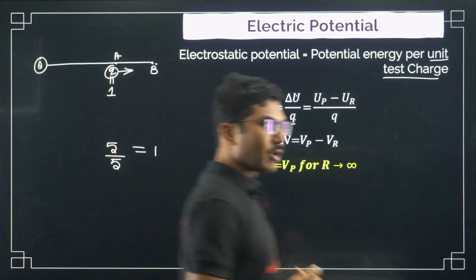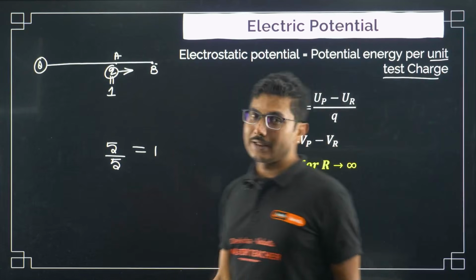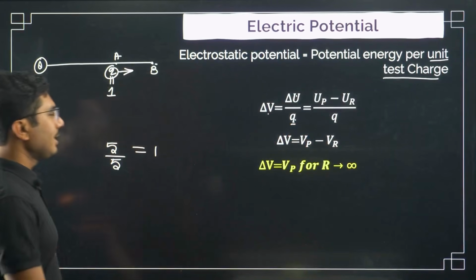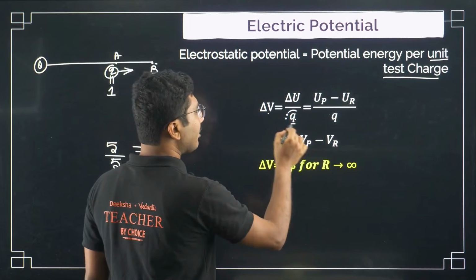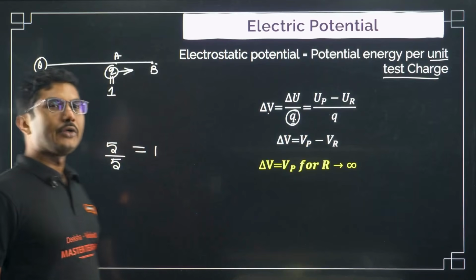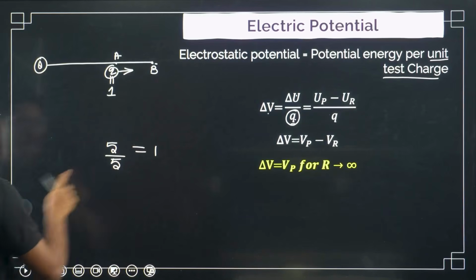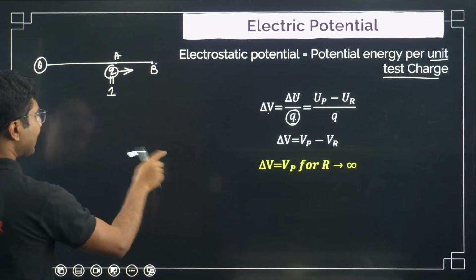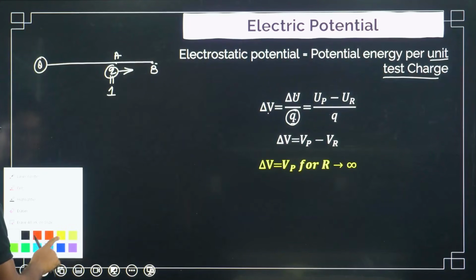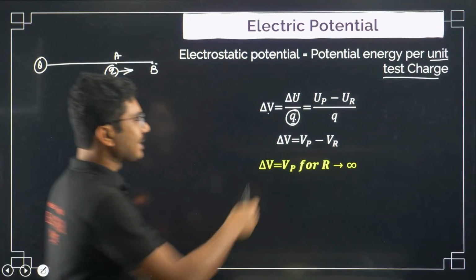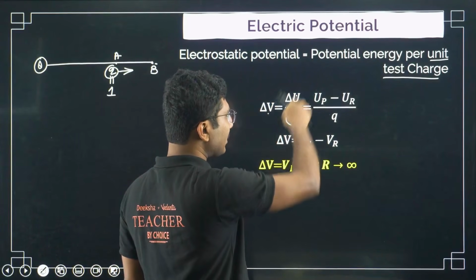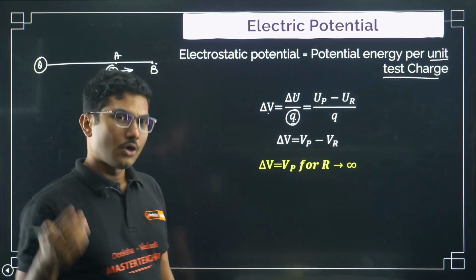So if we want to make Q equal to 1, we have to divide the entire value by that Q. Then Q will become 1. Since there is an expression of Q involved, Q cancels, so that Q becomes 1.